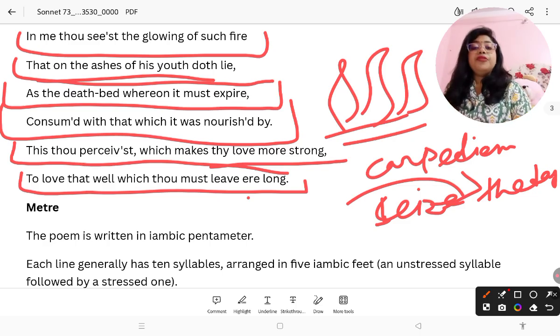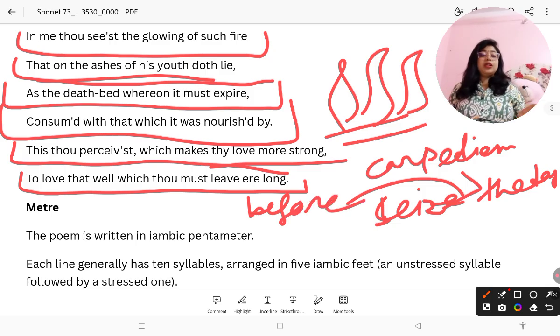Ere means before. Okay, because you know very well that it will not be there for so long. It will just leave you, I will leave you very soon. Therefore you are loving me more strongly, or you are loving me to the fullest.